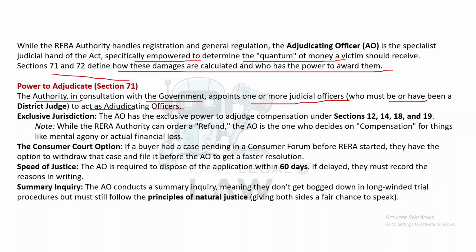Exclusive jurisdiction. The AO has the exclusive power to adjudge compensation under Sections 12, 14, 18 and 19. Note: while the RERA authority can order a refund, the AO is the one who decides on compensation for things like mental agony or actual financial loss.